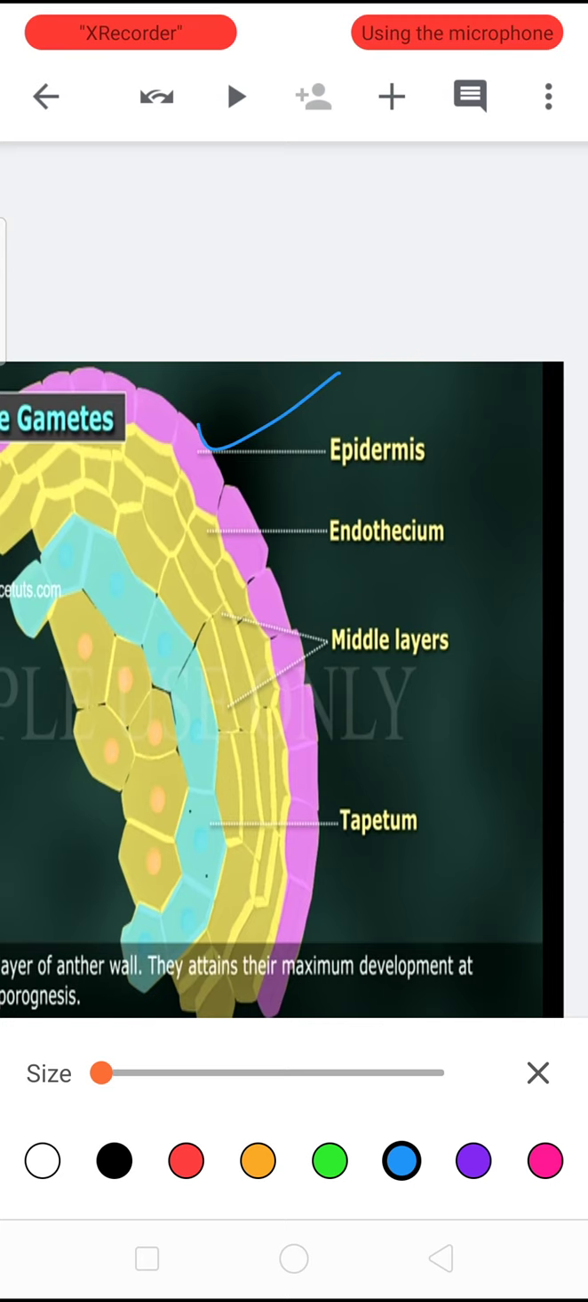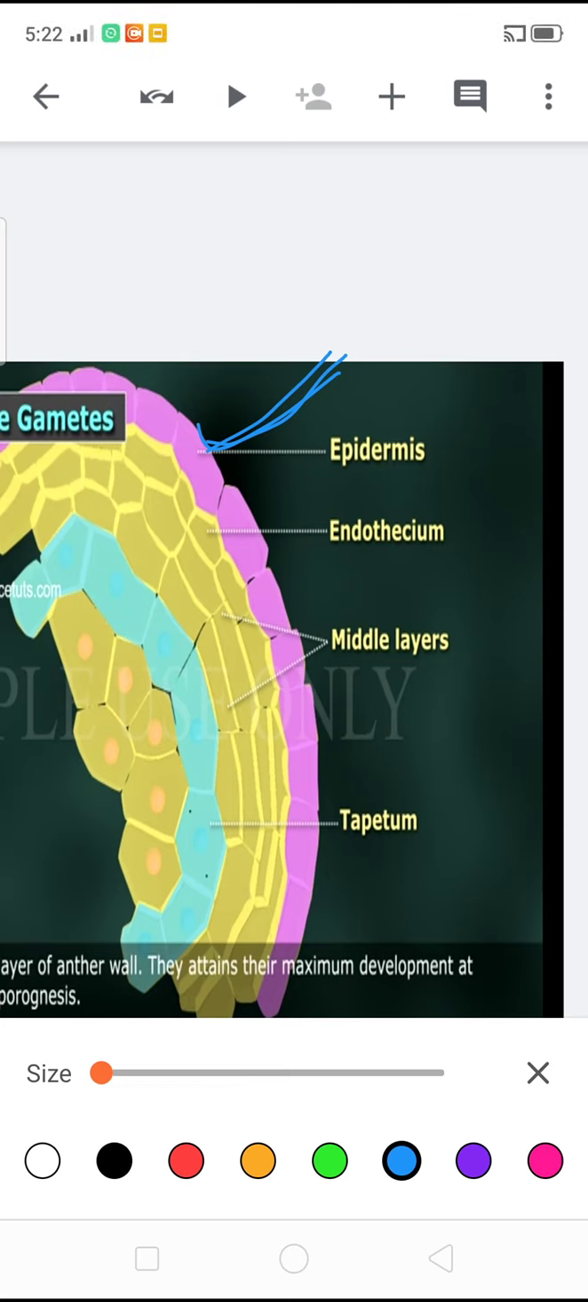This is epidermis. Epidermis is the outermost layer, one cell thick, without any intercellular spaces. It is a protective layer. The epidermal cells in mature anther become stretched and much flattened.